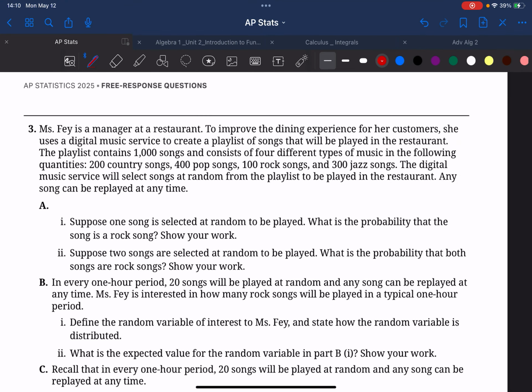This is the AP Statistics 2025 free response questions, number 3. Here I'm going to give you my sample answer and how I would answer these questions.